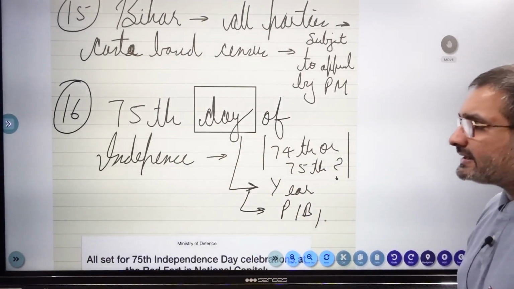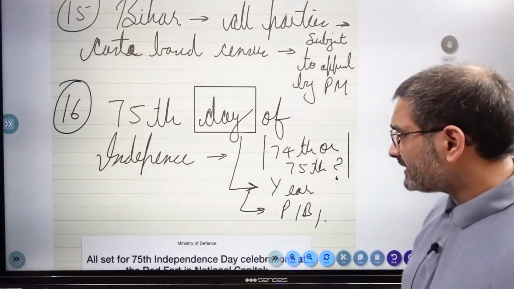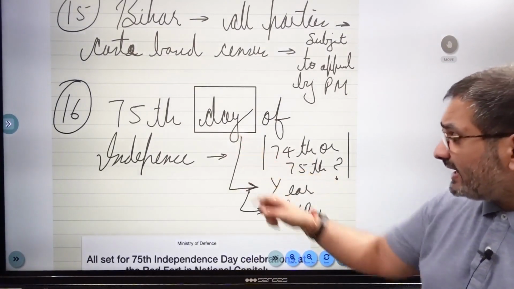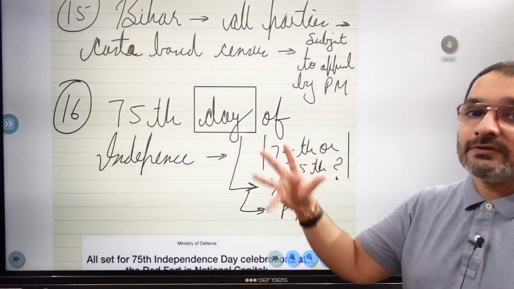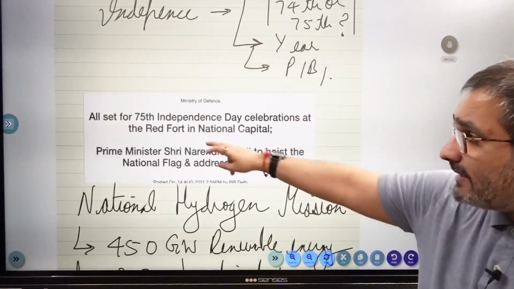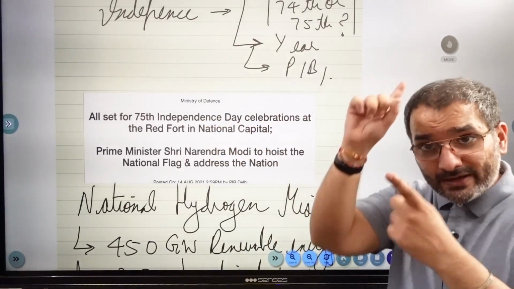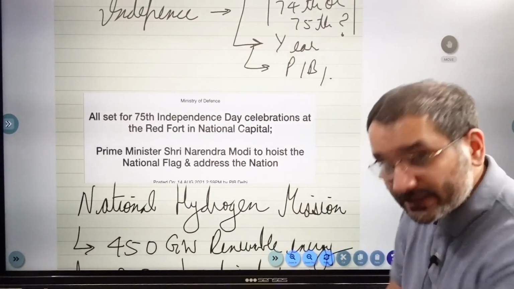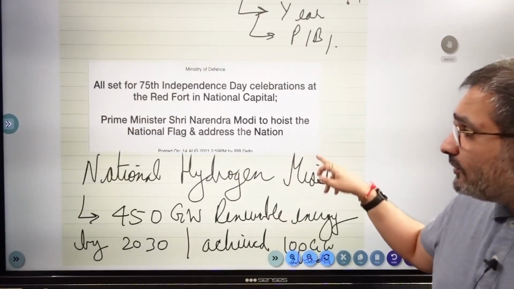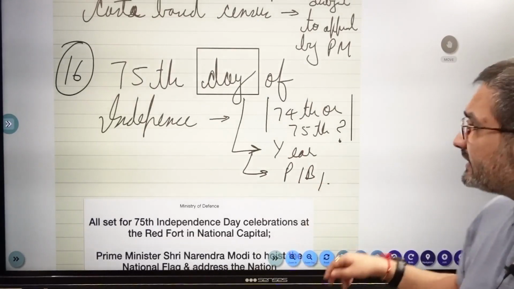We've celebrated the 75th day of independence. अब इस पे आपको बहुत ज़्यादा confusion रहेगी कि यार ये 74th होना चाहिए 75th. So remember, I have written day, but trouble is that the Sarkar is officially celebrating the 75th year of independence. I'll show you the PIB की official all set for 75th Independence Day celebrations. क्योंकि आप 1947 का एक include करेंगे तो 75वां आ जाएगा 2021 में कौन सा दिन, right? But वो लोग year भी refer कर रहे हैं तो मतलब there is obviously almost always a confusion.